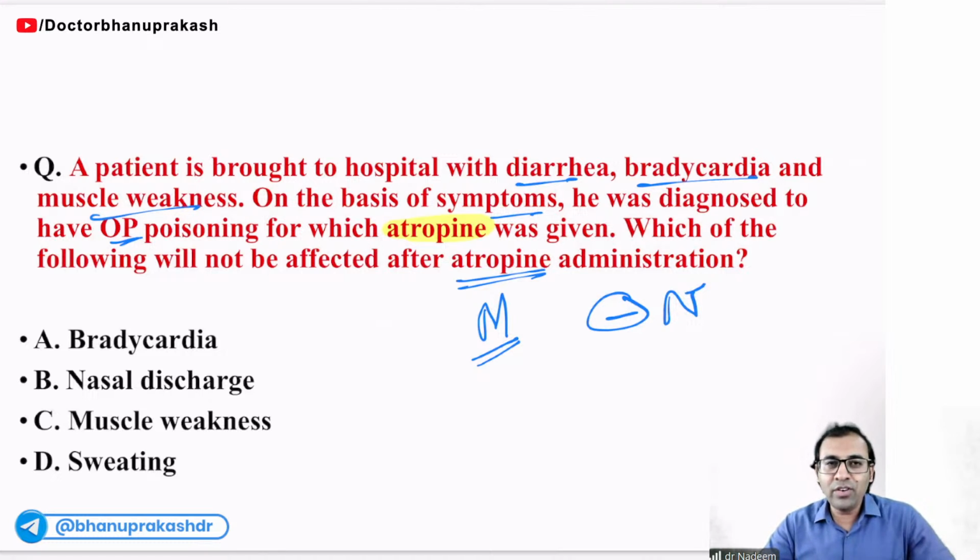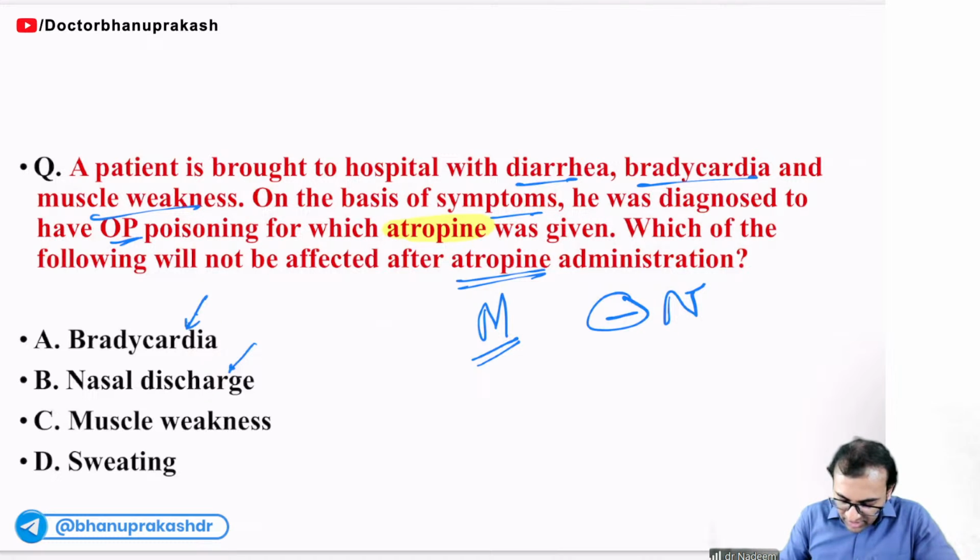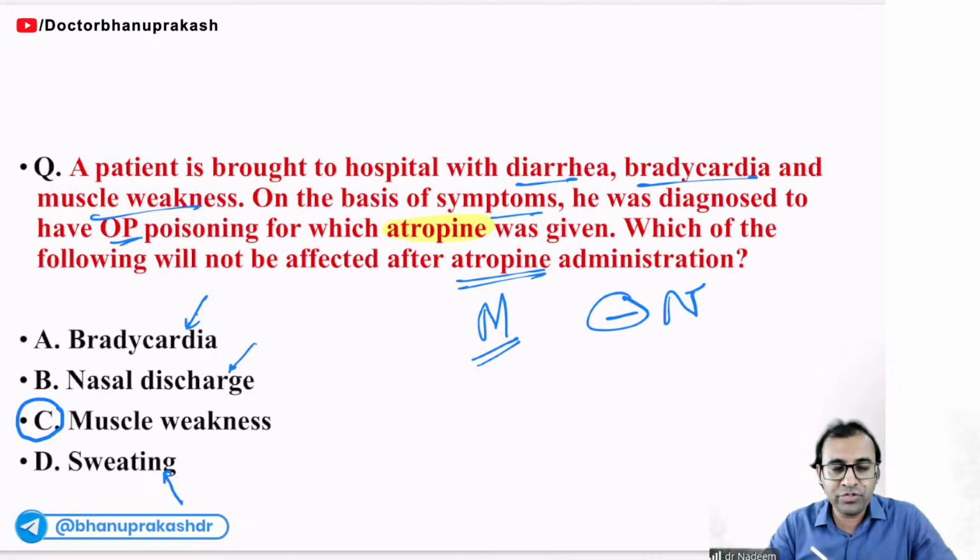Now, out of these, can you tell me which one is the nicotinic part? Remember, you see the bradycardia, nasal discharge, sweating or diaphoresis. All these are related to muscarinic, but nicotinic is what? Muscle weakness, right? This will not be affected by the administration of atropine.